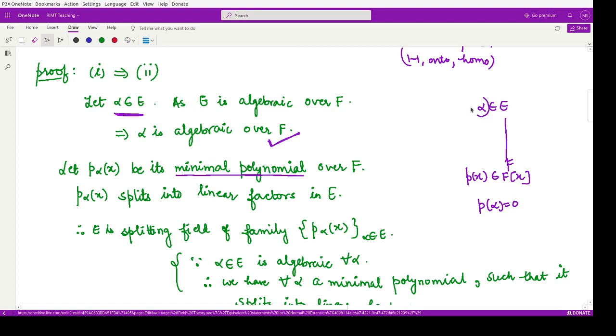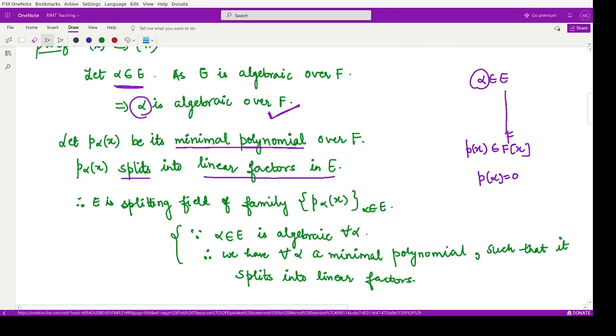That is the definition of an algebraic element alpha. So if alpha belongs to E and E is algebraic over F, that means the element alpha is also algebraic over F. That means corresponding to this element alpha, we have some minimal polynomial over F. So this polynomial P alpha(x) splits into linear factors in E. Now because alpha was an arbitrary element, this is true for any element that you take from E. So that means E is the splitting field for this family P alpha(x), where alpha belongs to E. Because alpha was any arbitrary algebraic element present in E, and for each alpha we have some minimal polynomial such that it splits into linear factors.